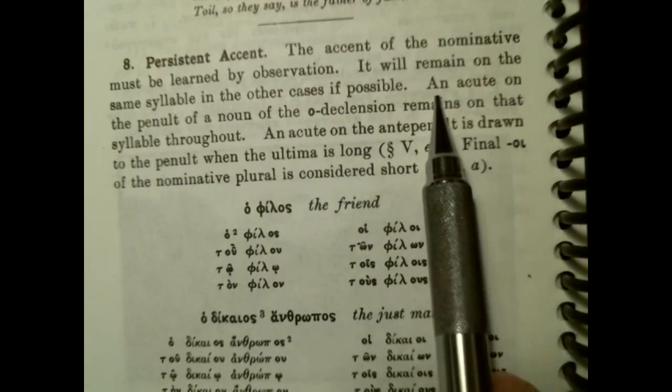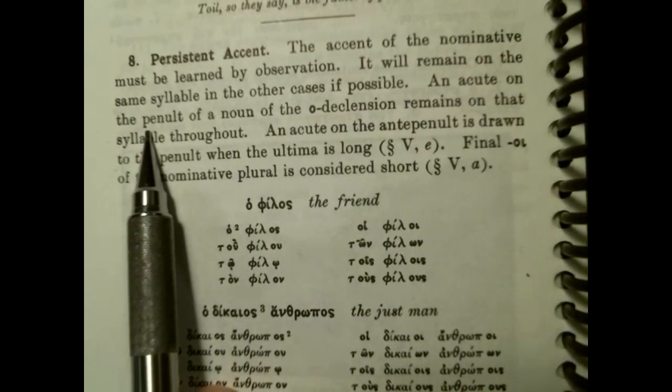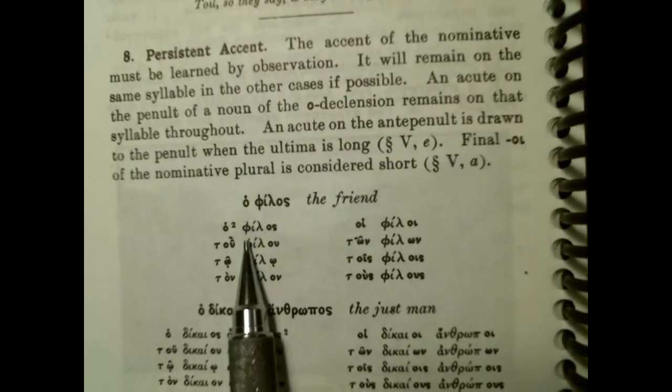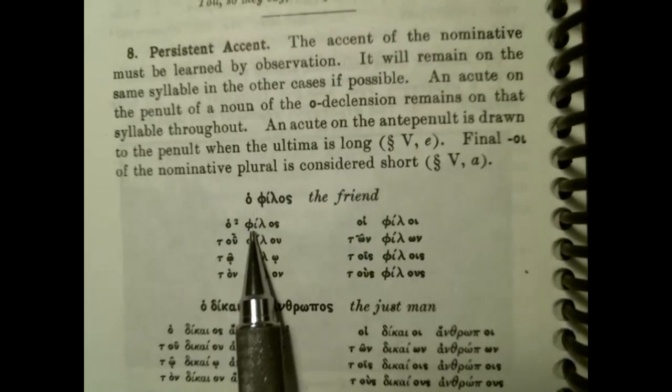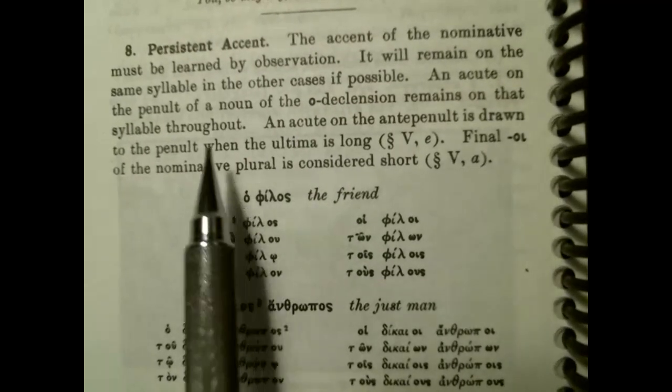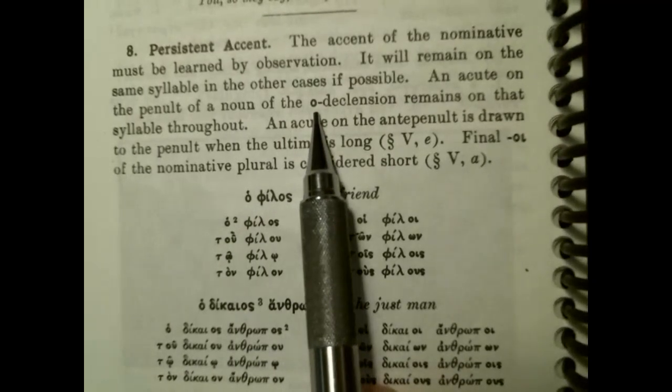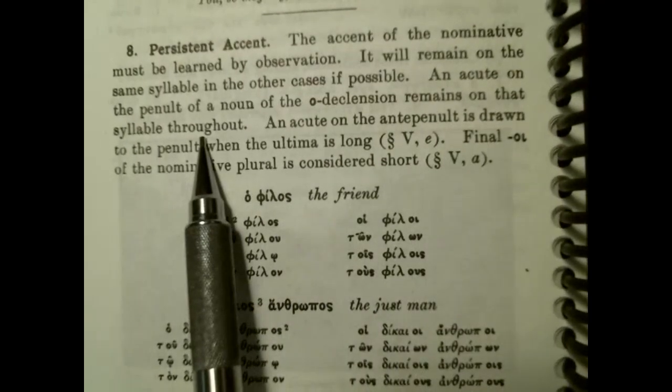All right, going on. An acute on the penult, that is before the last, or second to last. So the penult, there's the last, and then there's the one before the last. An acute on the penult of a noun of the O declension remains on that syllable throughout.